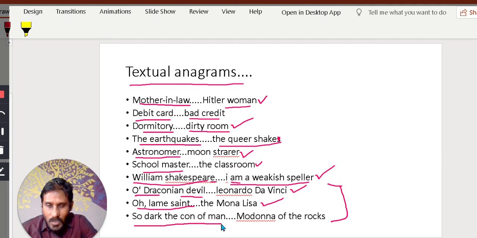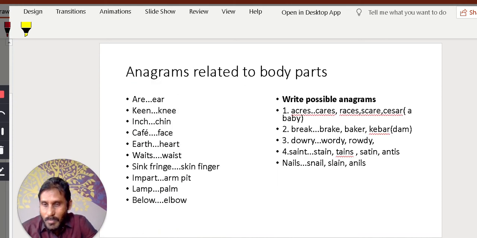So, dark the con of man. Con means deception. The man's deception is so dark. He is a big deceiver, a cheat. So, Madonna of the rocks. This is a meaningful phrase. All these phrases are meaningful. Madonna means, what is the meaning? Mother Mary. Unmarried Virgin Mary is called Madonna.